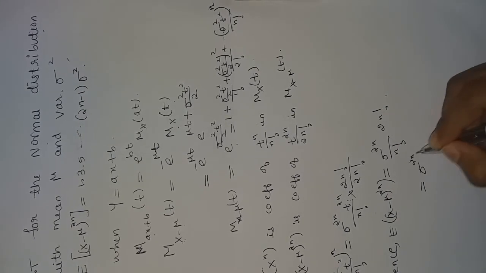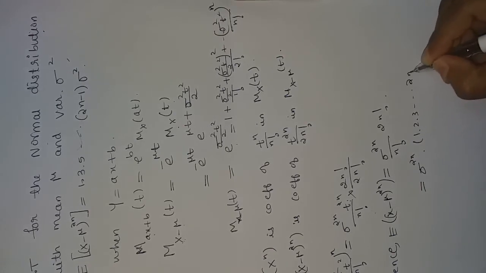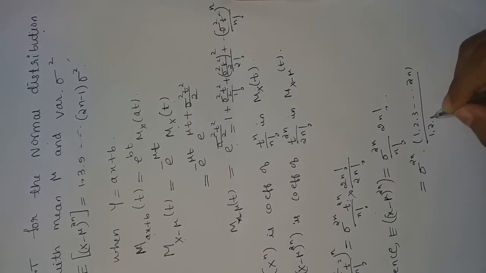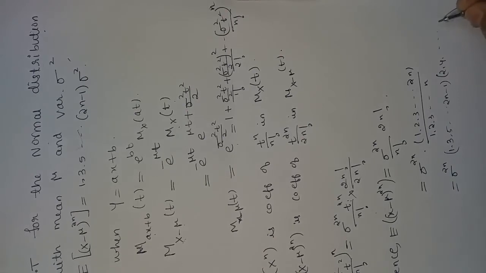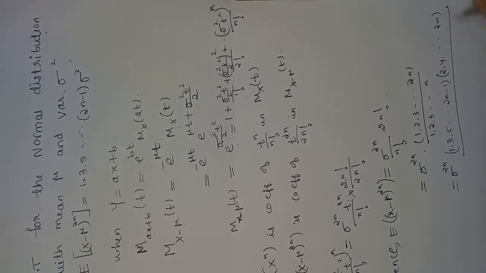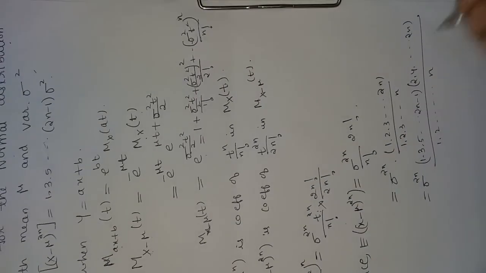So now 2n factorial is 1 into 2 into 3 and so on up to 2n, divided by n factorial, which is 1 into 2 into 3 up to n. So this can be written as 1 into 3 into 5 up to 2n minus 1 into 2 into 4 into 6 up to 2n, divided by 1, 2, 3 up to n.